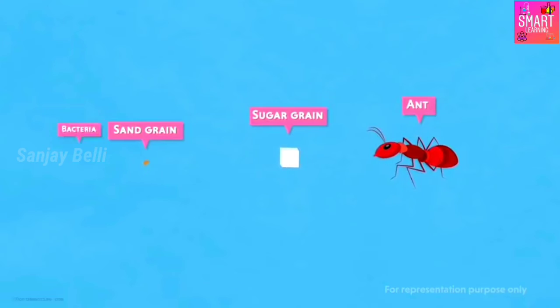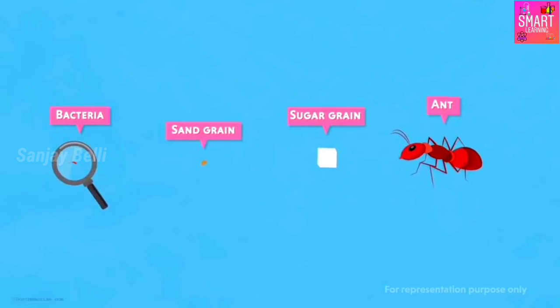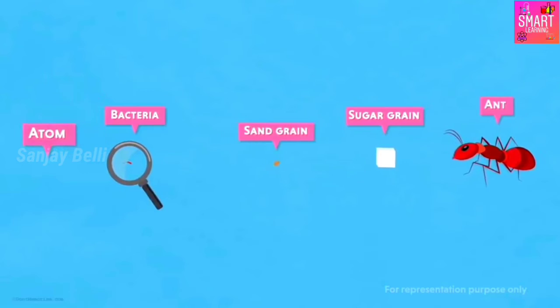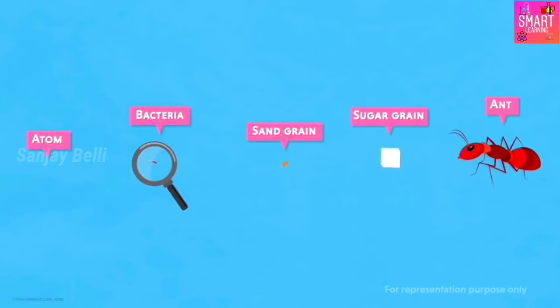Yes, we know that microorganisms like bacteria are tinier than what we can imagine because we cannot see them with our naked eyes. So is an atom as small as a bacterium? You will be amazed to know that a single cell like a bacterium is made up of millions of atoms.